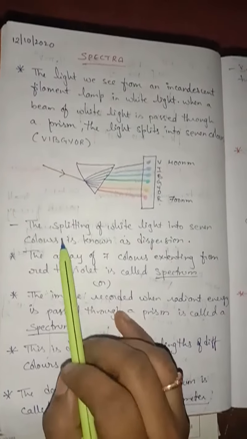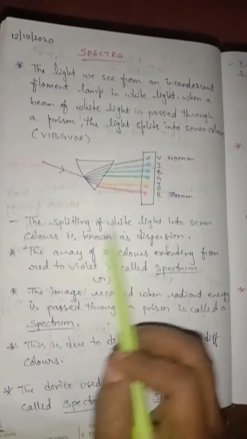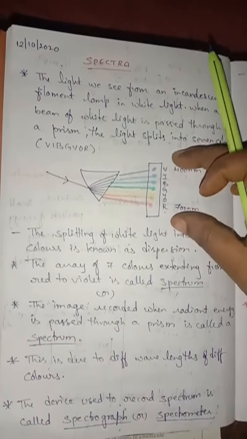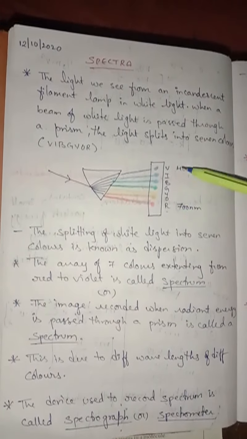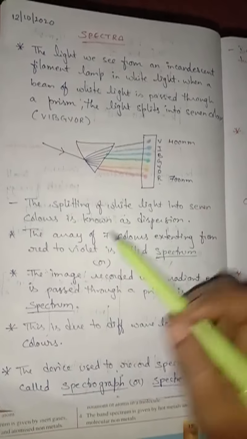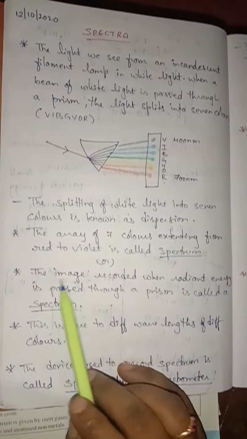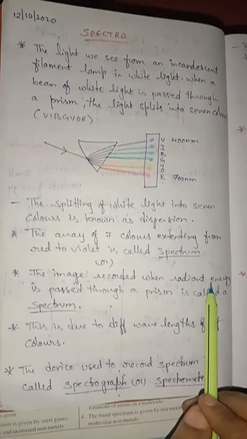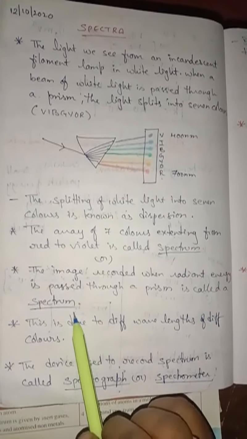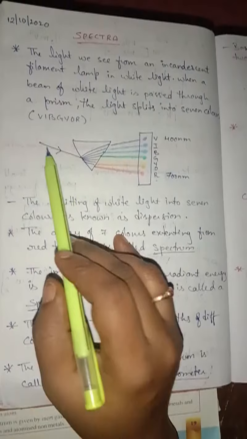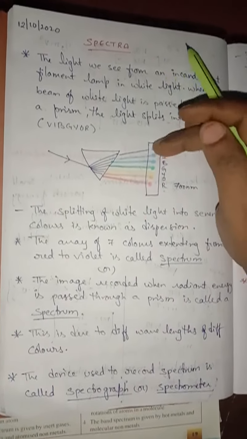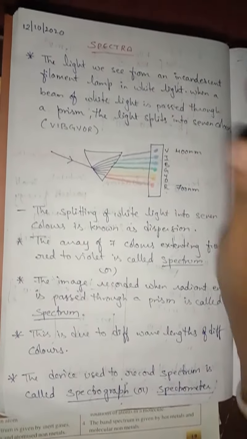So the splitting of white light into 7 colors is known as dispersion. The array of 7 colors extending from red to violet is called spectrum. Another definition you can write: the image recorded when radiant energy is passed through a prism is called spectrum. Understand, children? When you send white light through a prism and keep a screen, on the screen we are going to get different colors. That is nothing but spectrum.